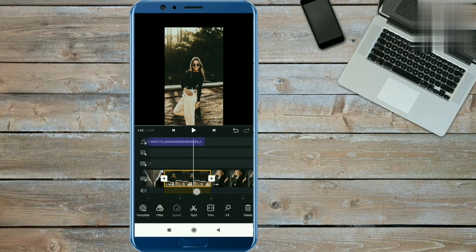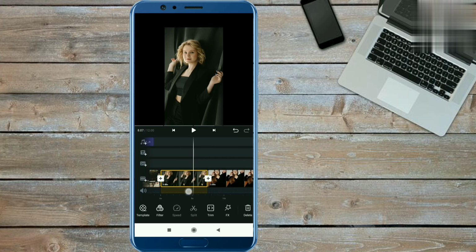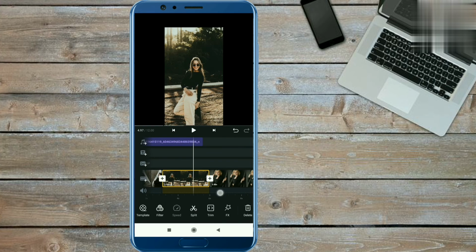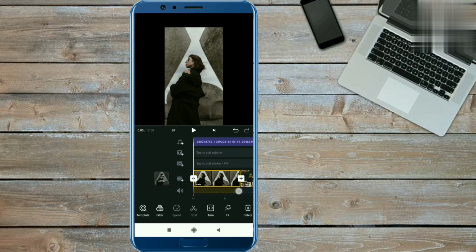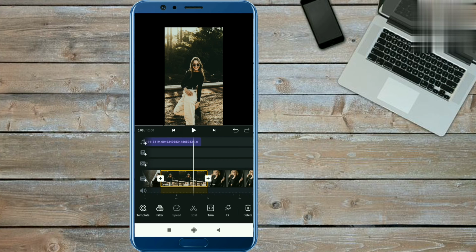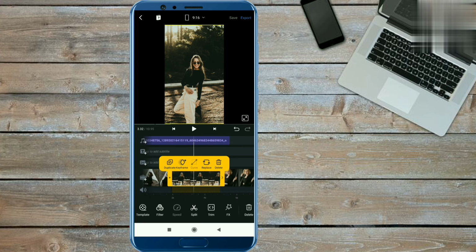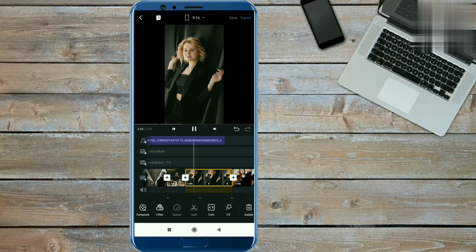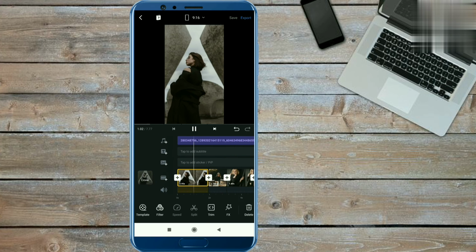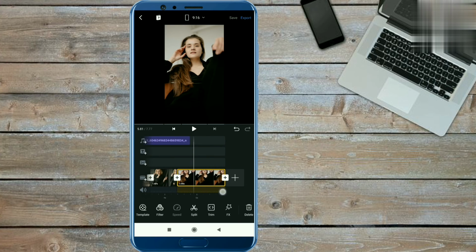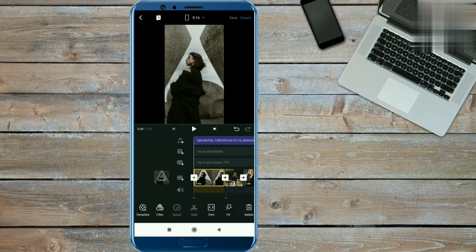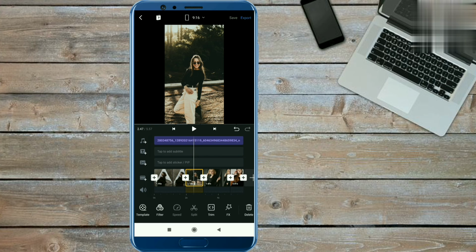Now we trim the photos according to the music. So first I trim the photos, after that I will tell you the photo durations, okay? So you can see how I trim the photos, because I can't play the music for you due to copyright issues, okay? Okay guys, you have seen how to trim the photos. It's very simple guys. Now note the photo durations.